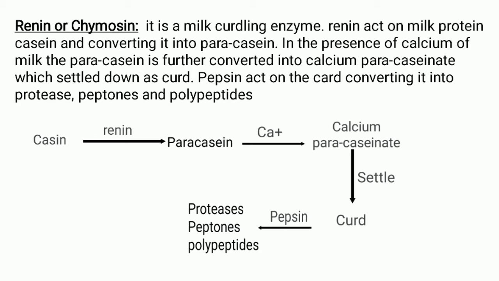In the picture you observe that the renin acts on casein and converts it into para-casein. In the presence of calcium, this para-casein is converted into calcium para-caseinate, which settles down to form a curd. So the pepsin acts on the curd and converts it into proteoses, peptones and polypeptides.